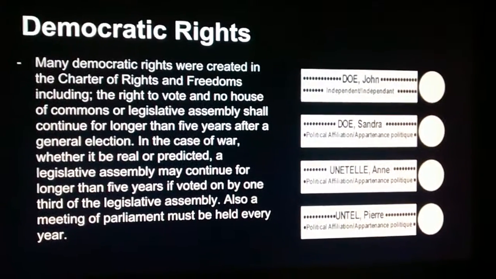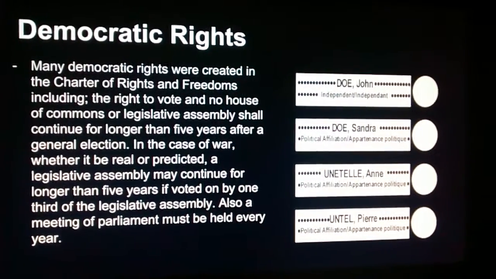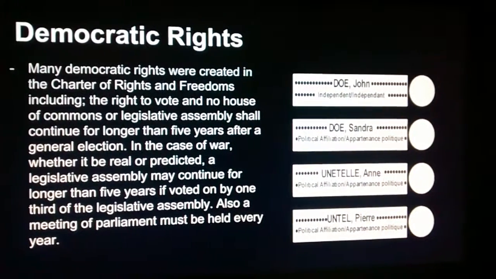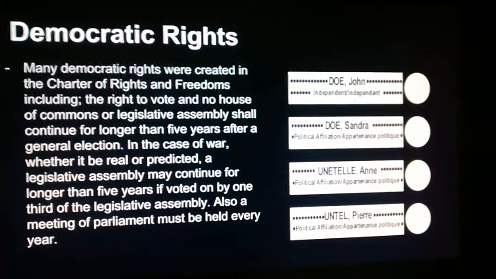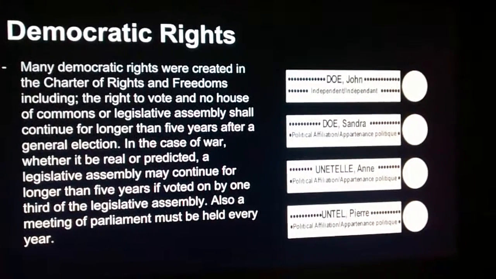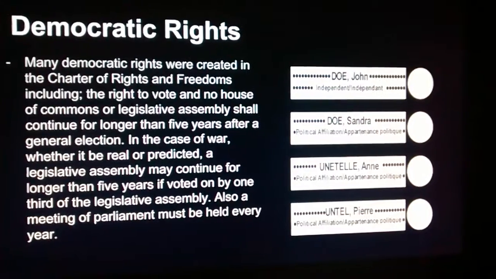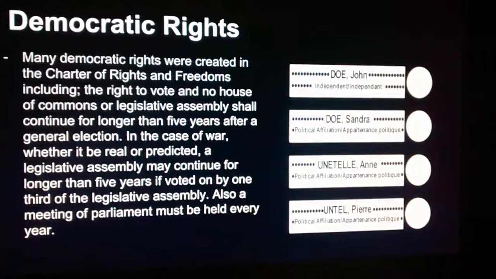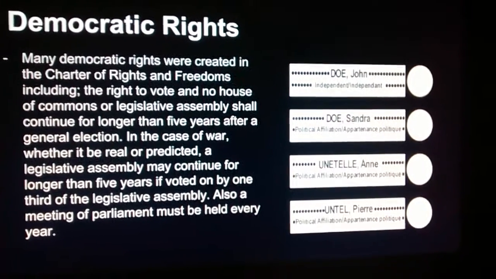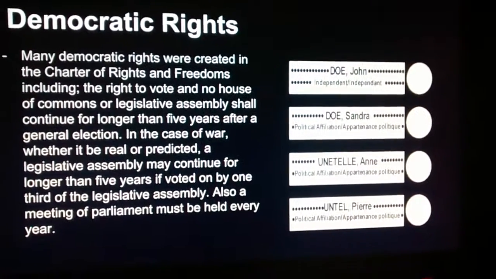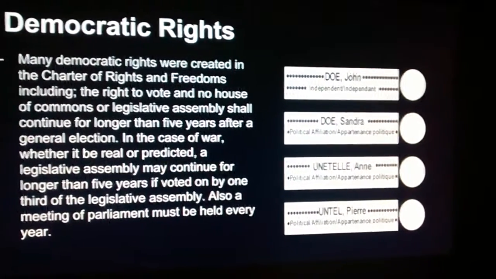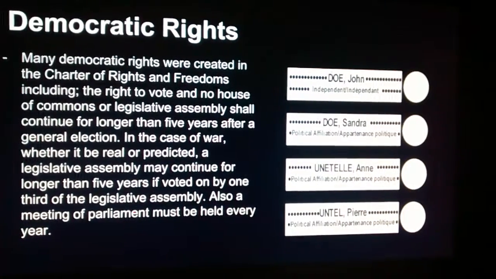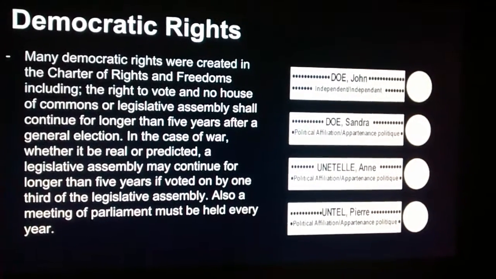Democratic rights. Many democratic rights were created in the Charter of Rights and Freedoms, including the right to vote and no House of Commons or Legislative Assembly shall continue for longer than 5 years after a general election. In the case of war, whether it be real or predicted, a legislative assembly may continue for longer than 5 years if voted on by 1/3 of the legislative assembly. Also, a meeting of Parliament must be held every year.